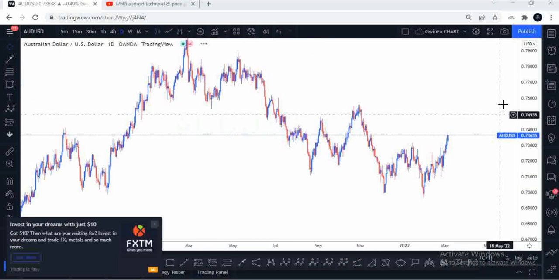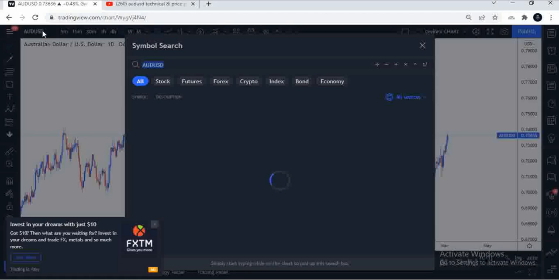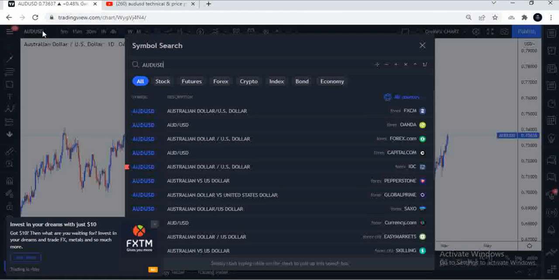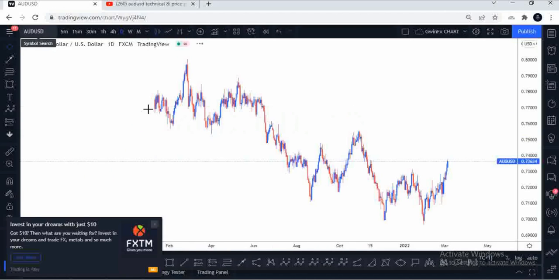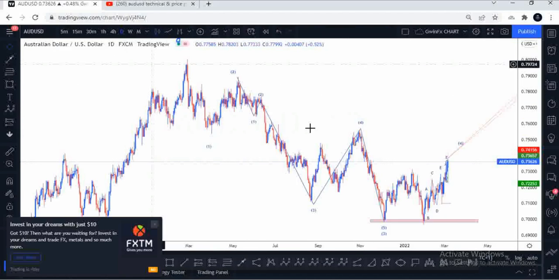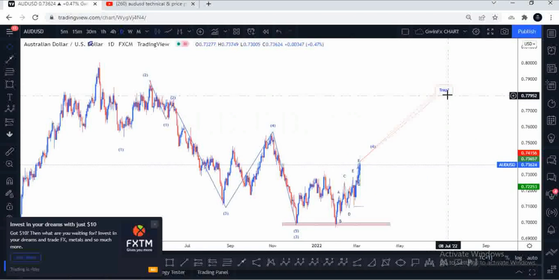Okay, so what I'm looking for is what I'm going to be doing right now. I'm just going to put up AUDUSD. I'm going to bring up that chart.